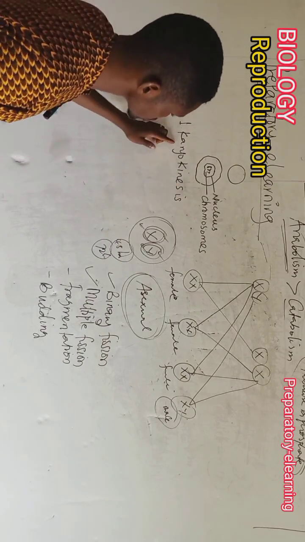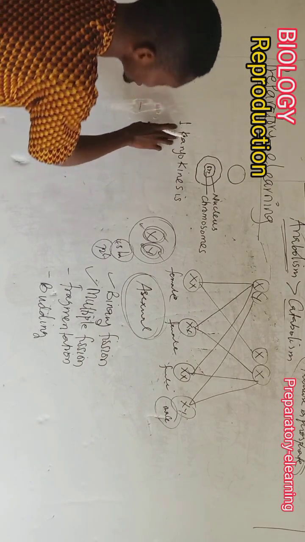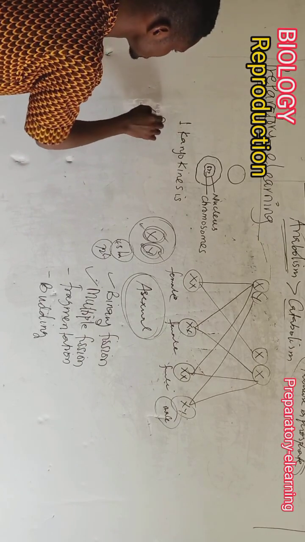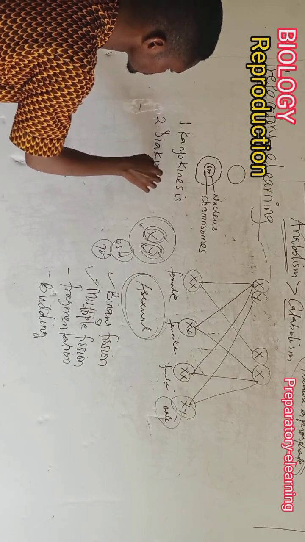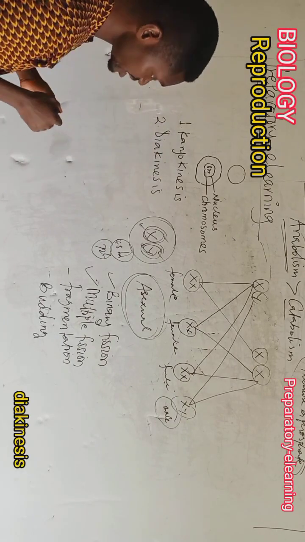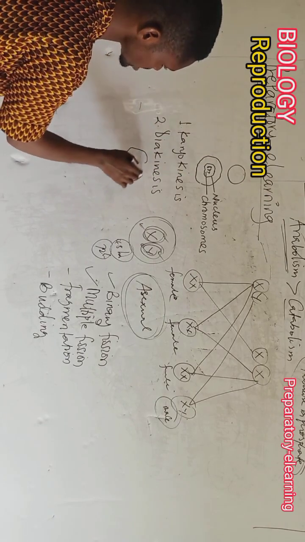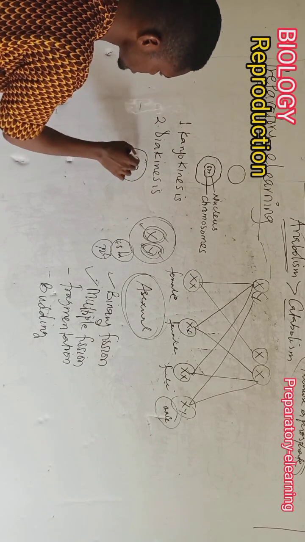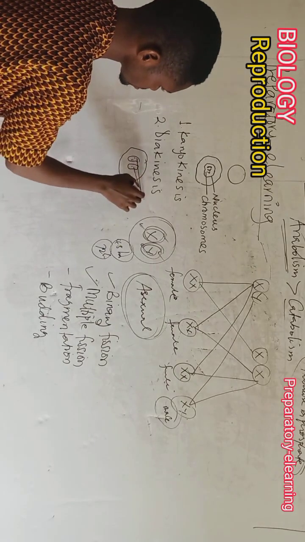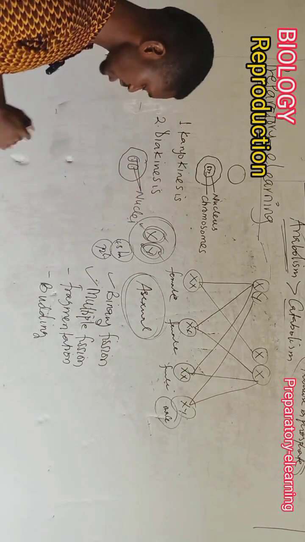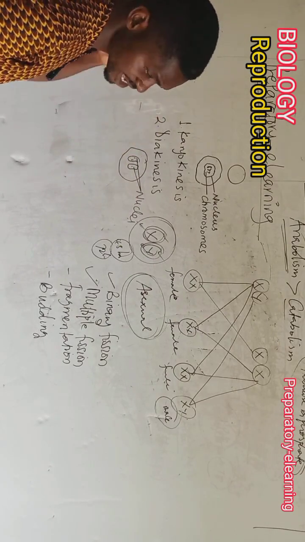Karyokinesis. That is the duplication of the chromosome. Okay? Now, after the chromosome has duplicated itself, we go to the next stage, which is diakinesis. Diakinesis is actually the division of the nucleus, because after this is done, the nucleus will have to divide first. So you have something like this. The nucleus divides to give us two nuclei. Singular is nucleus, plural is nuclei. This process is what? Diakinesis.